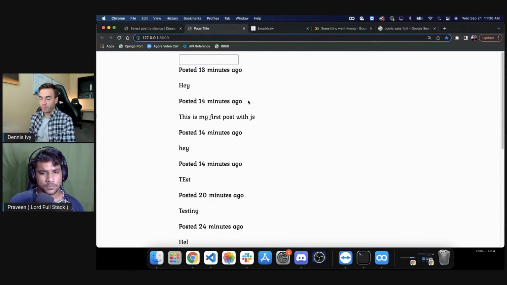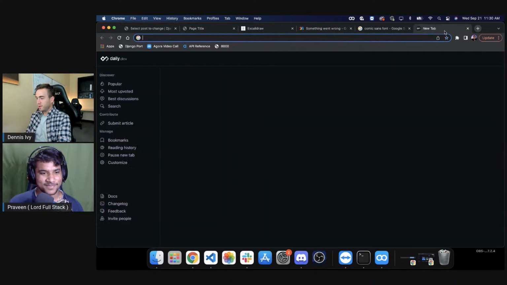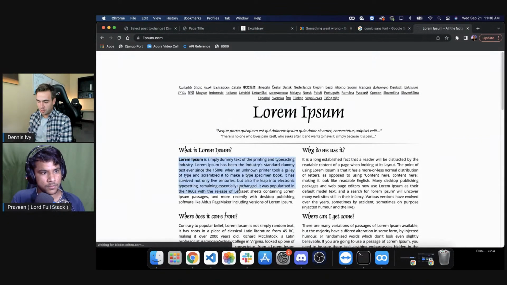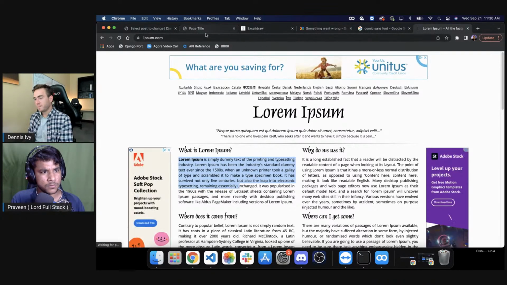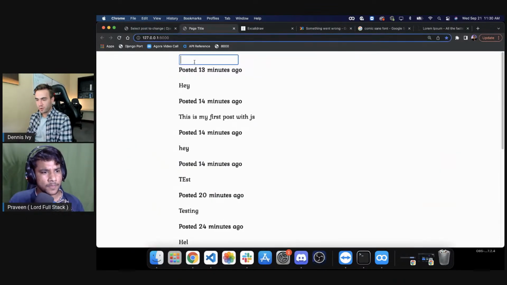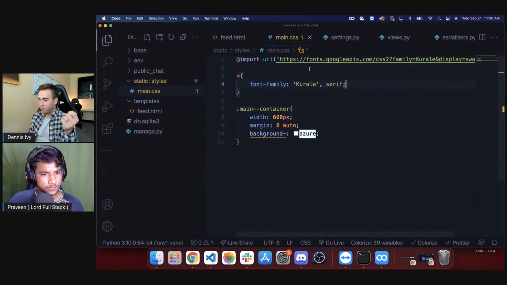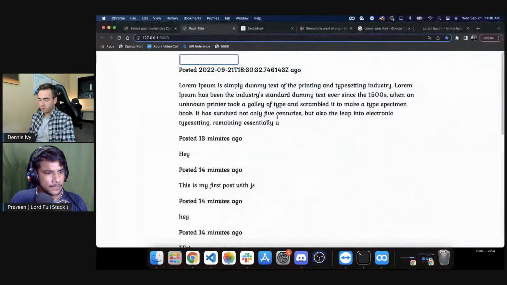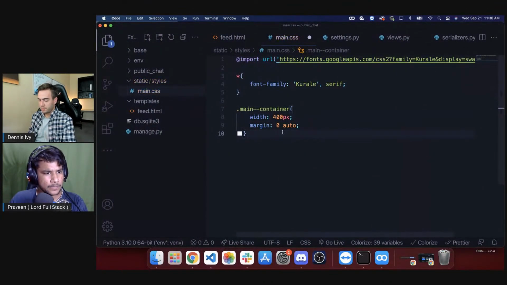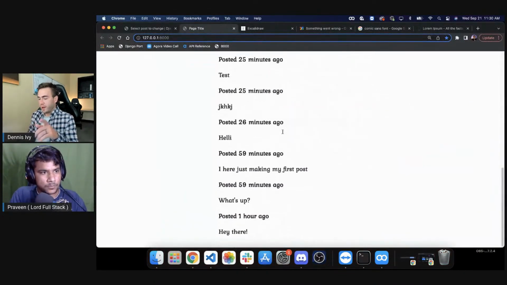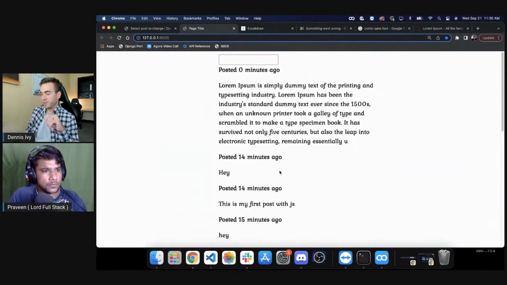Let's quickly style our form. I'm actually really bad at styling forms, but let's see. Let's get some lorem ipsum text here. I want to write a longer message and see what that looks like. And then I promise we'll get to the Agora SDK. Okay, so I'm going to minimize this even more. Let's just do 400 pixels, pretty much just make it mobile. Okay, so that's our live feed. We have the message here.